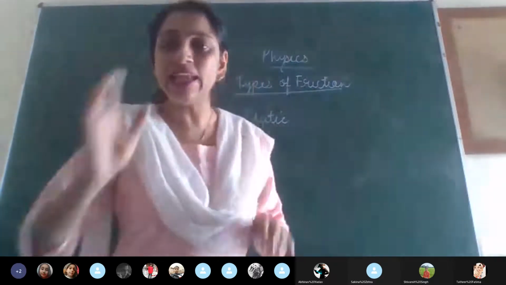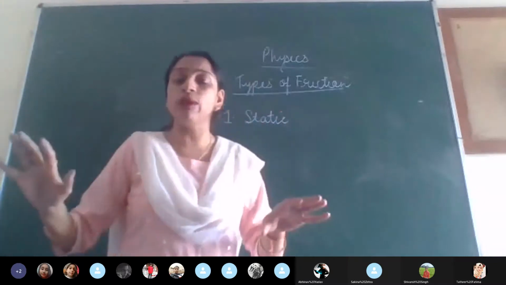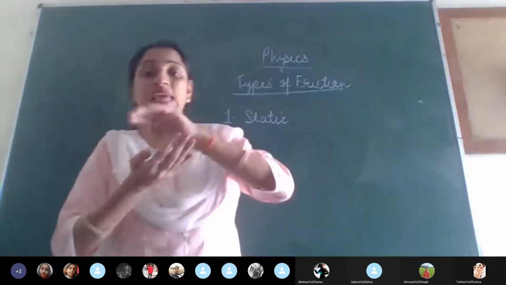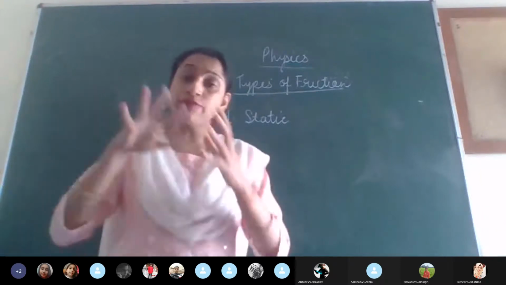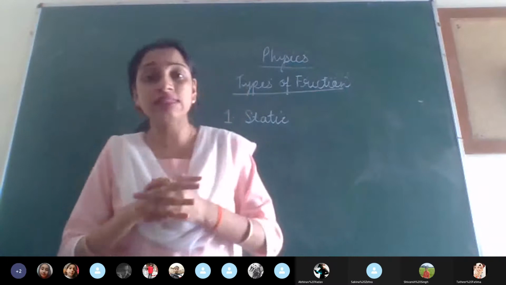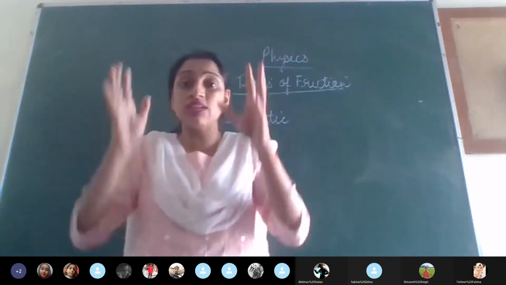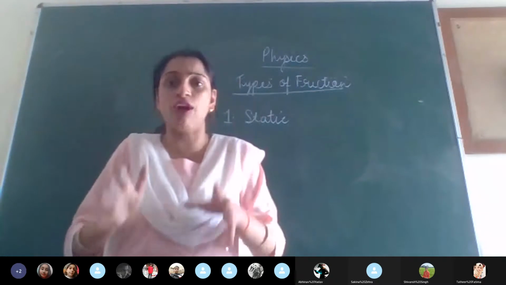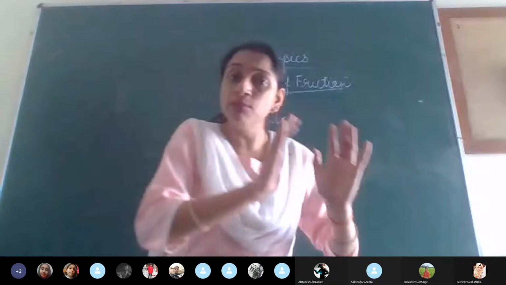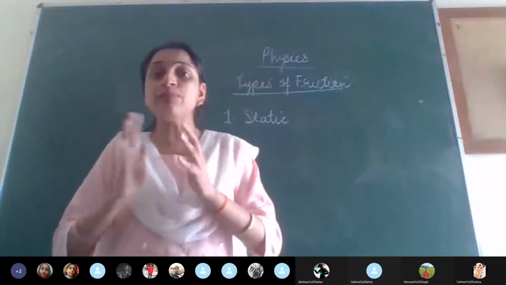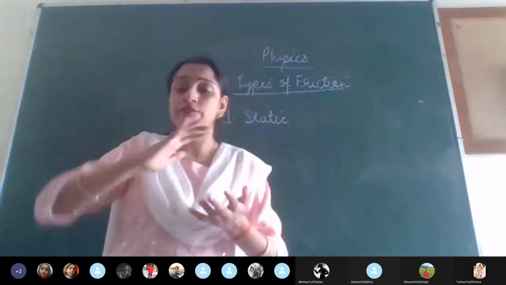Now, what happens when any object is kept somewhere and it is not moving? Not moving means that it is at rest. So on such an object, the force of friction that is acting is called static friction. That means we can also say that static friction occurs due to the stationary position or the rest position of an object. And to make it move, to change the position, we need to overcome that force of friction.